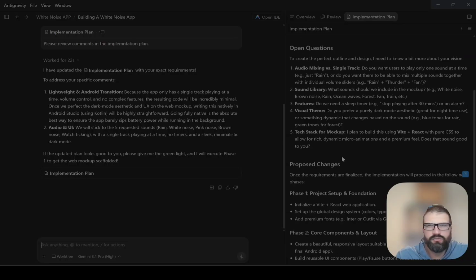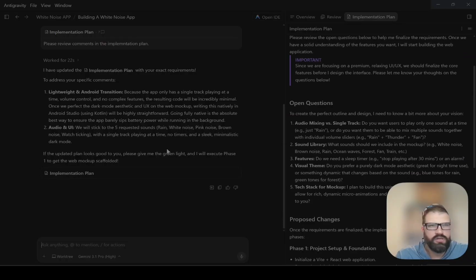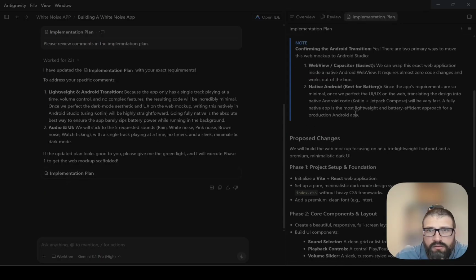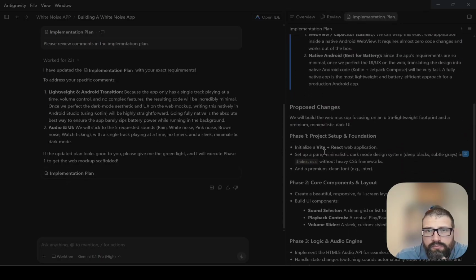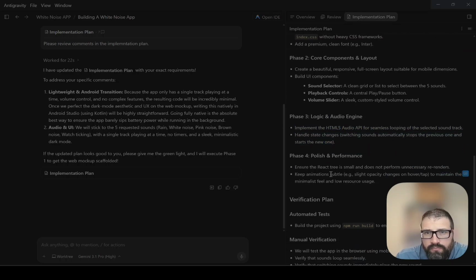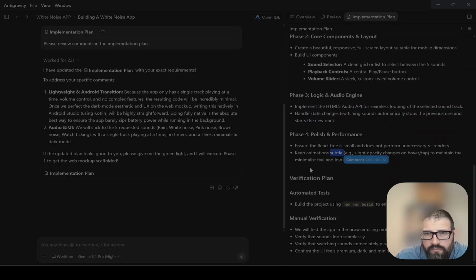So the implementation plan, let's see, this is the updated plan. We've got our components, our audio engine. HTML5 audio API for seamless playback.